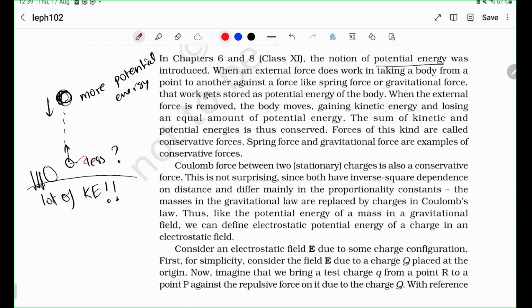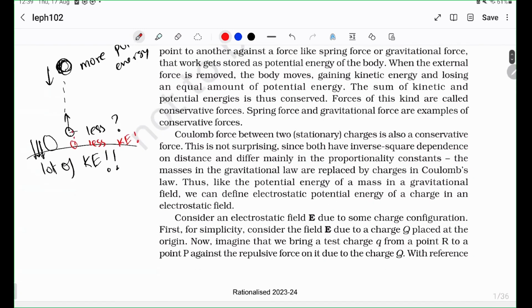Whereas a low ball will only fall at a very small speed, so there's very little energy that you can extract from it. So that is the definition. That's what people mean when a body has more potential energy. Now, what is potential? We'll look into this later.